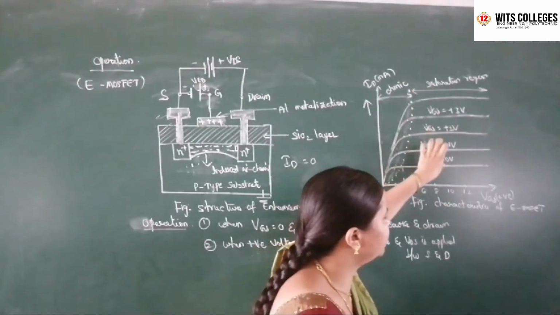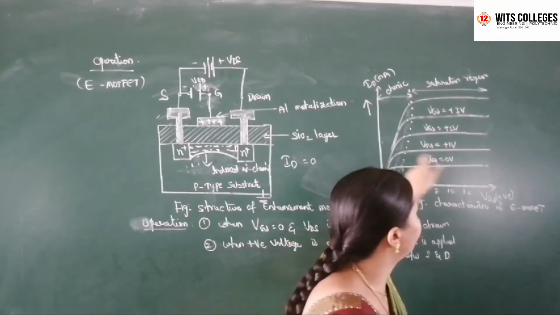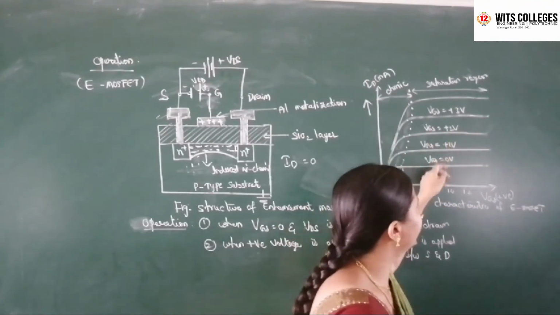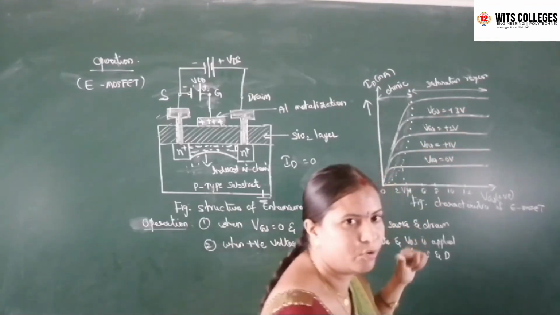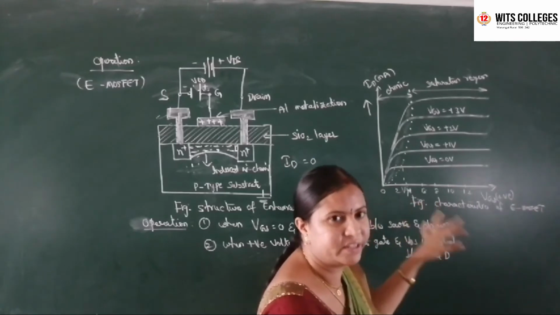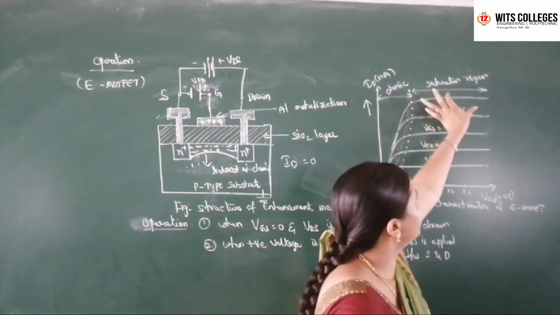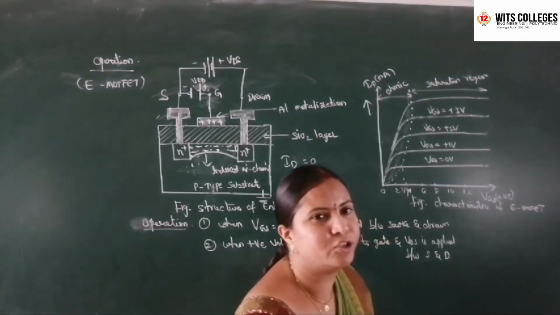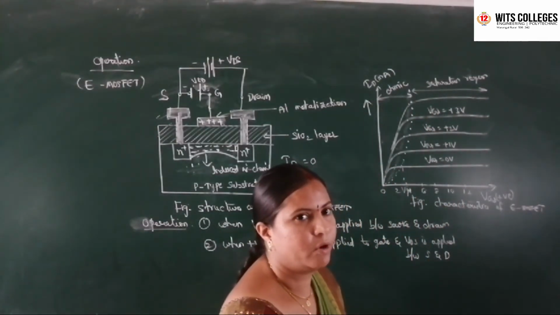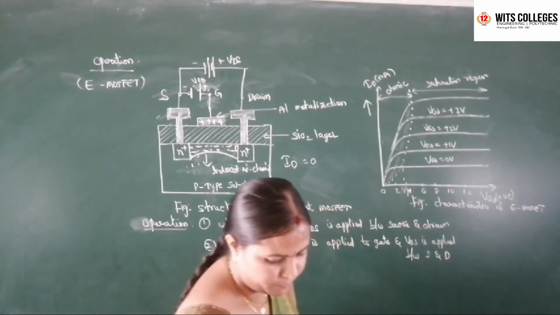After the pinch off voltage, if you are increasing the gate to source voltage, the drain current is going to be constant like this. At the different positive values of the gate to source voltage, after the pinch off voltage, if you are increasing the gate to source voltage further, the drain current is going to be constant. So this region is known as the saturation region, or you can also call it the pinch off region. Okay? So this is the characteristics of the enhancement MOSFET.